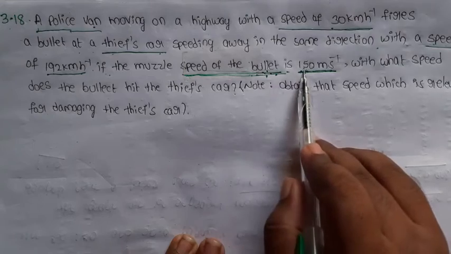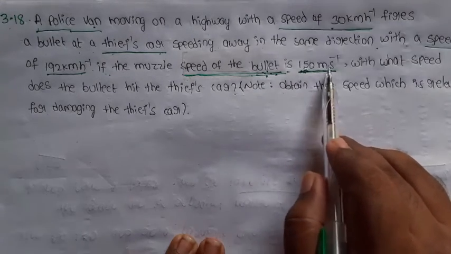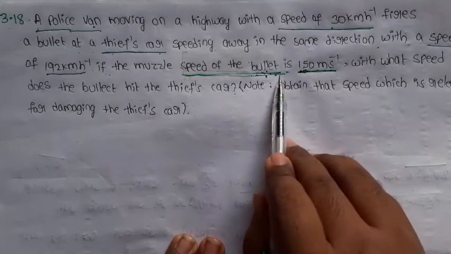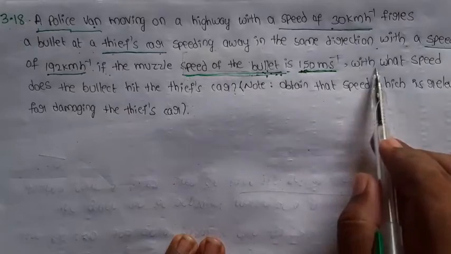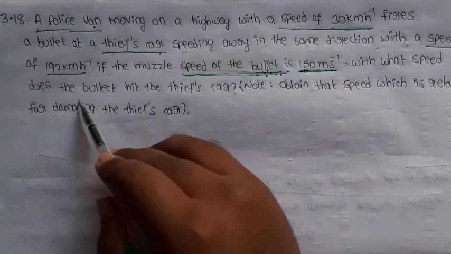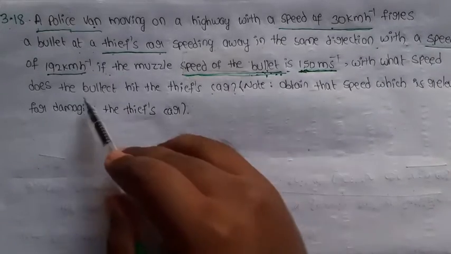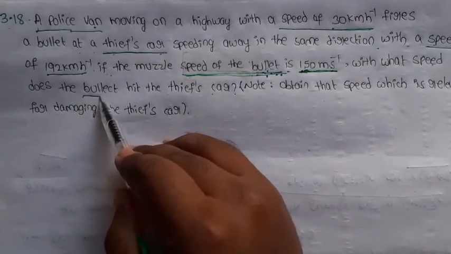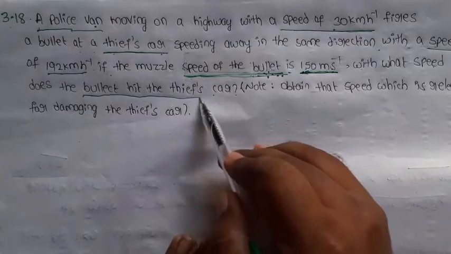So the speed is 150 meter per second. With what speed does the bullet hit the thief car? We will find the speed of the bullet when it hits the thief car.